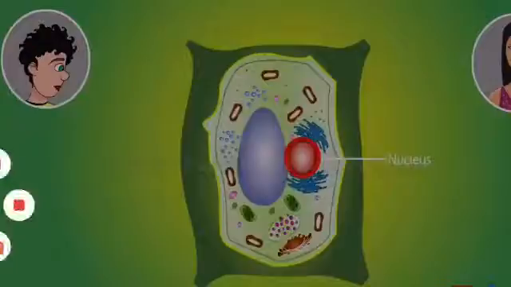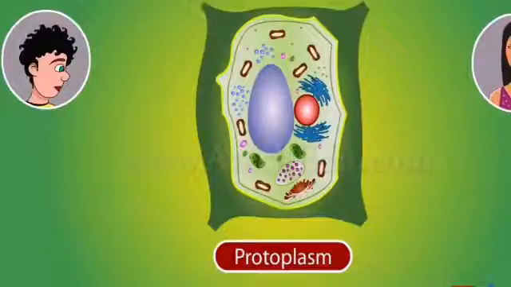Dear students, nucleus and other organelles together with cytoplasm are called protoplasm. Very important, Nana. What are other organelles? Mitochondria, Golgi operators, ribosomes, lysosomes together with cytoplasm are called protoplasm. Clear? So here the protoplasm is called the living substance of the cell. What is protoplasm, Nana? Living substance of the cell.